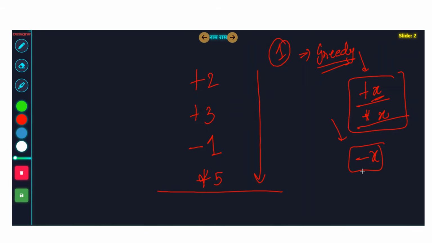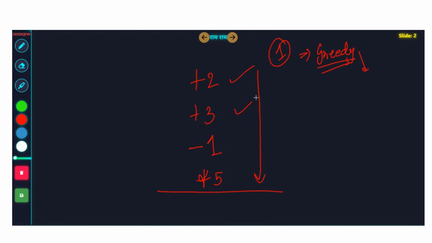Minus x will generally reduce your number. Never do divide by x. That will also reduce your number, right? So you can just skip those options. So you take this, and you skip this, and the final product is maximum. But this greedy algorithm does not work in all the cases.